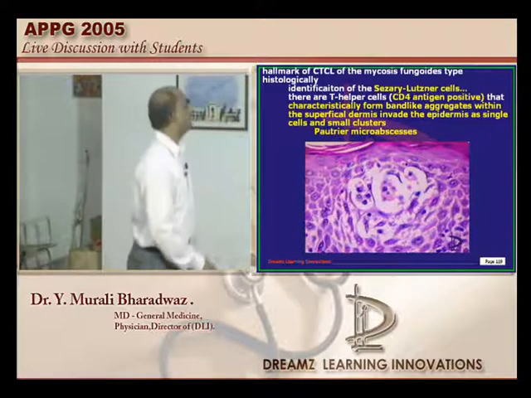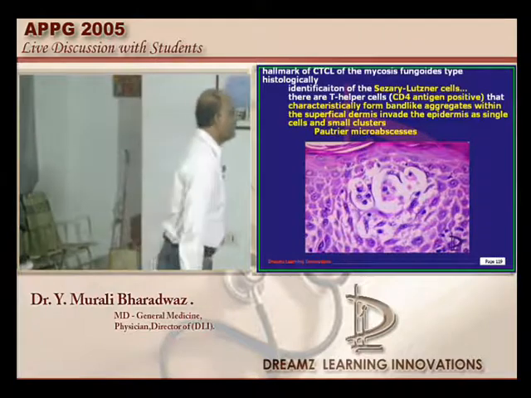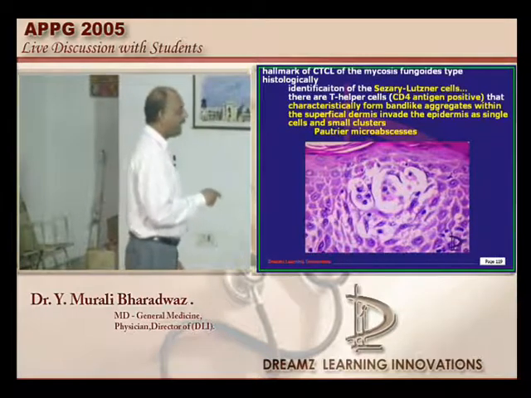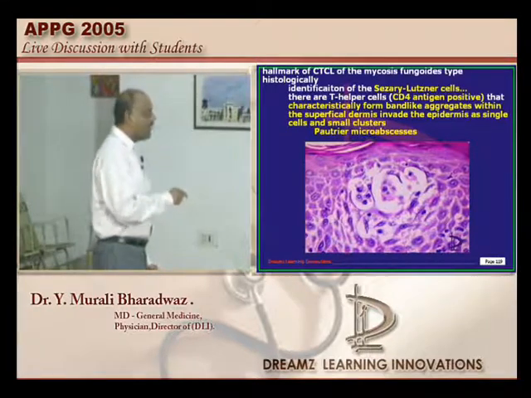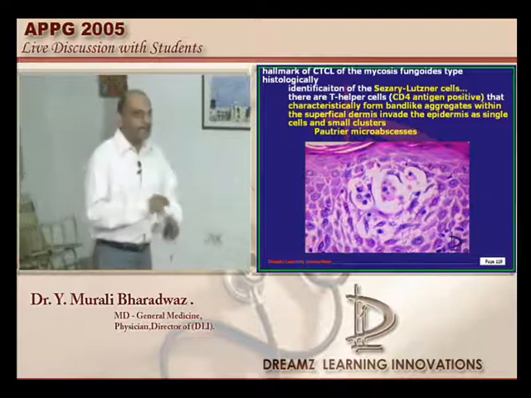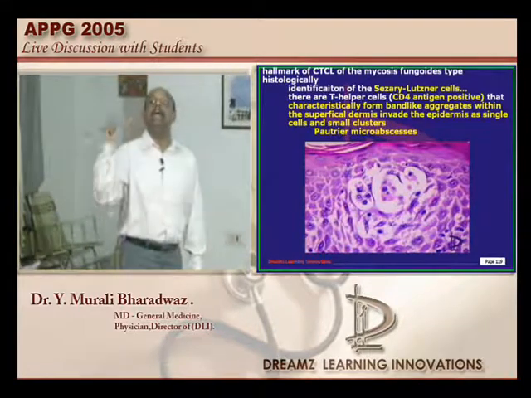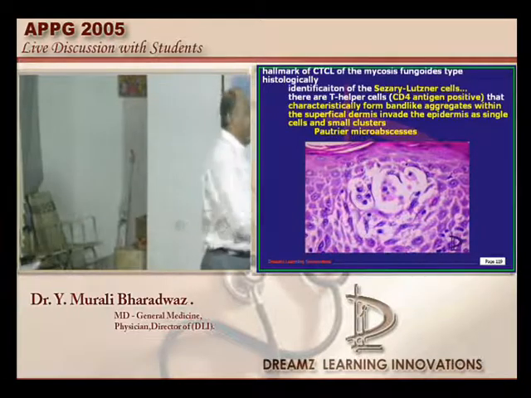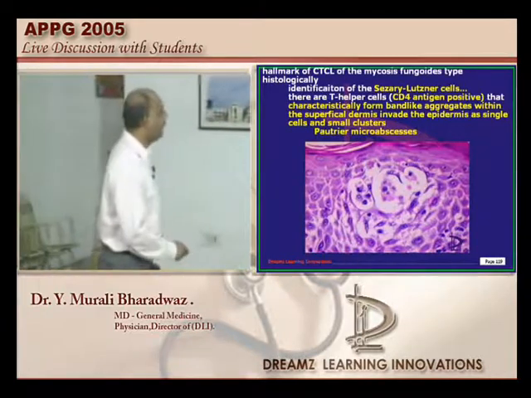Sézary-Lutzner cells are something that you should not forget. They are basically the CD4 antigen positive T helper cells, and they have a typical distribution. They form band-like aggregates within the superficial dermis, and they form what are called Pautrier's microabscesses. Abscess does not mean a pus-filled place; histologically it is a microabscess, called Pautrier's microabscesses, which form because of a band-like aggregation of these inflammatory cells in the dermis. That is what needs to be remembered.